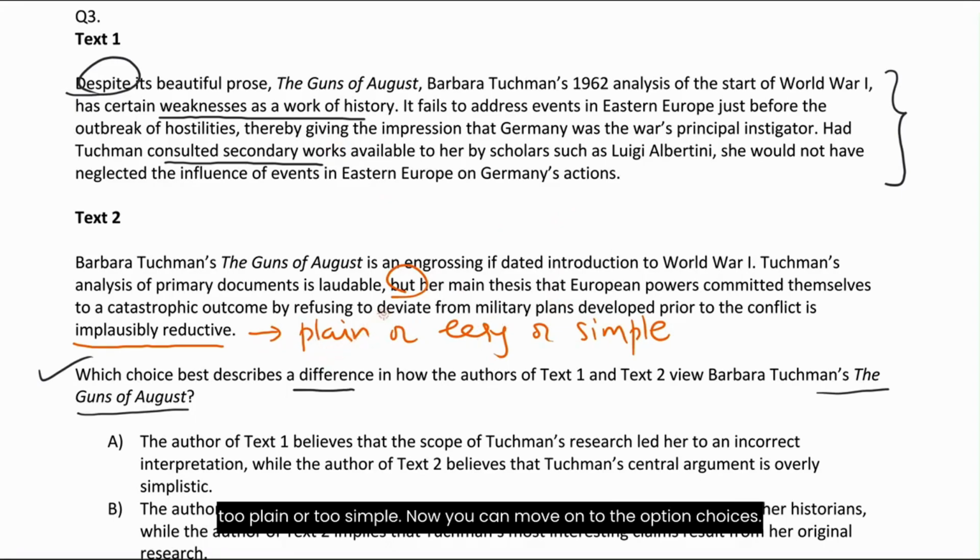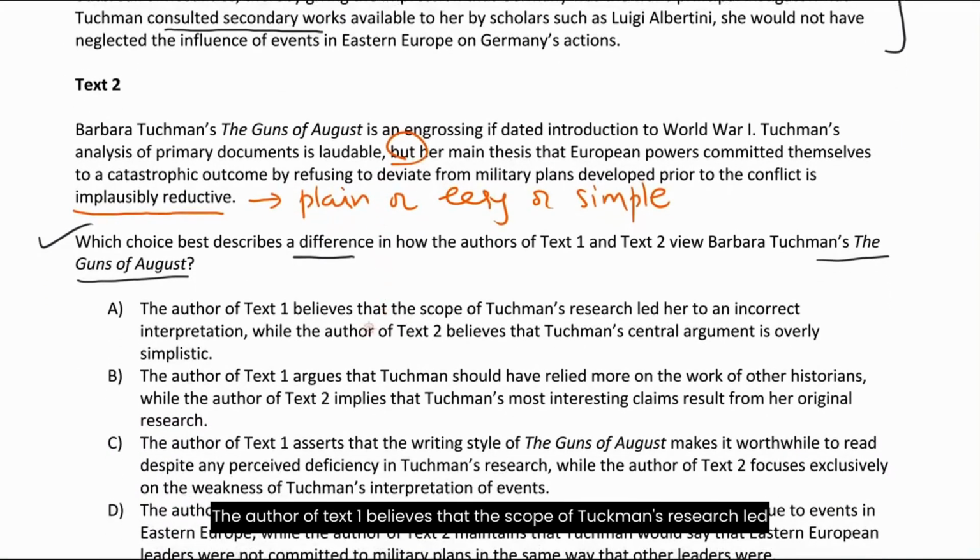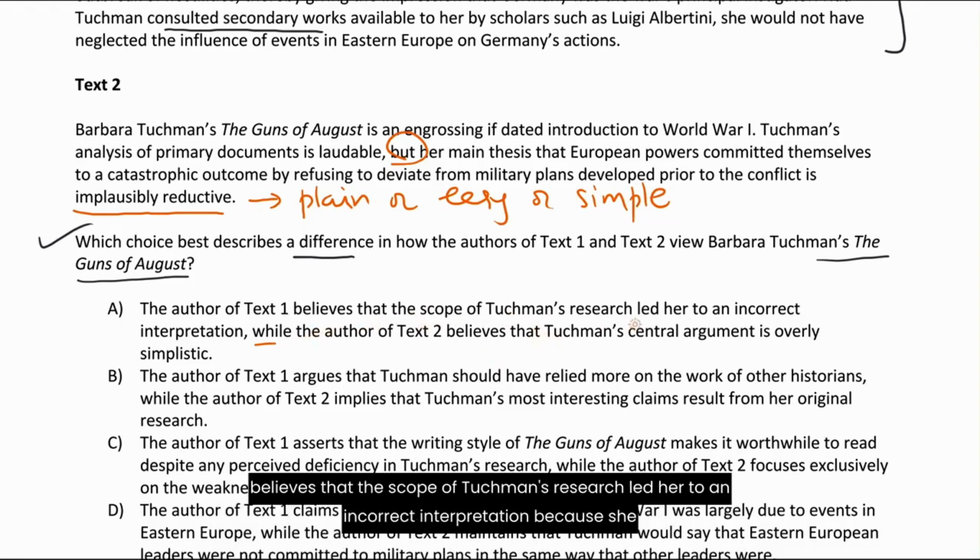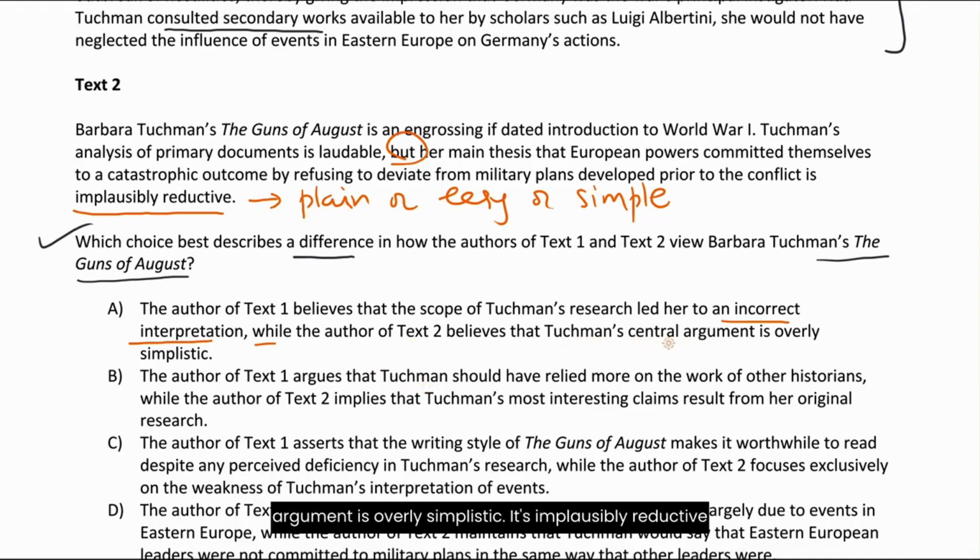Now you can move on to the option choices. The author of text 1 believes that the scope of Tuchman's research led her to an incorrect interpretation, while the author of text 2 believes that Tuchman's central argument is overly simplistic. I believe this is exactly what we were talking about as well. The author of text 1 definitely believes that the scope of Tuchman's research led her to an incorrect interpretation because she did not consult secondary sources, while the author of text 2 believes that her central argument is overly simplistic. It's very simple, it's implausibly reductive, or it's too easy. It's the same thing. Let's have a look at other option choices.